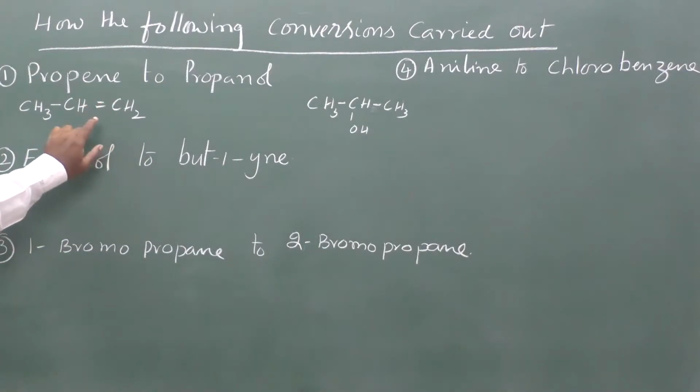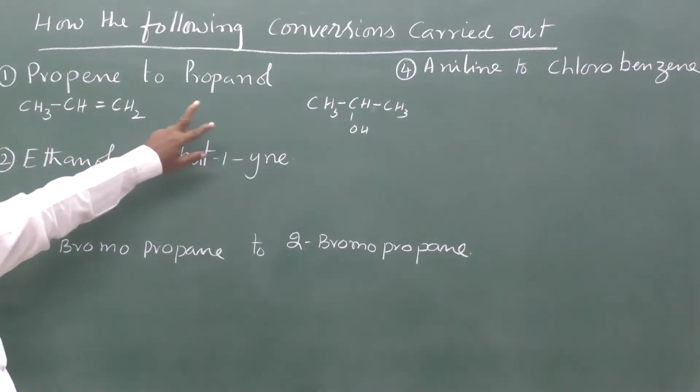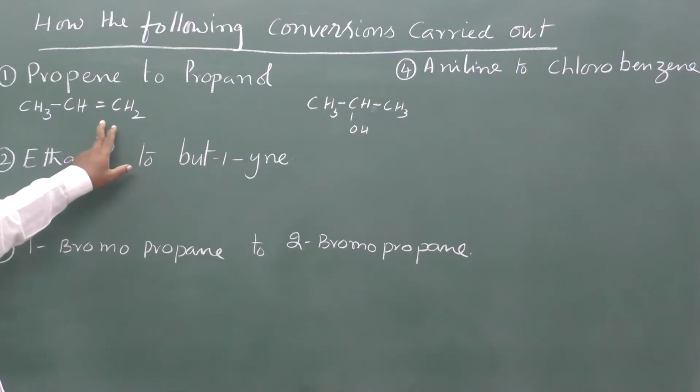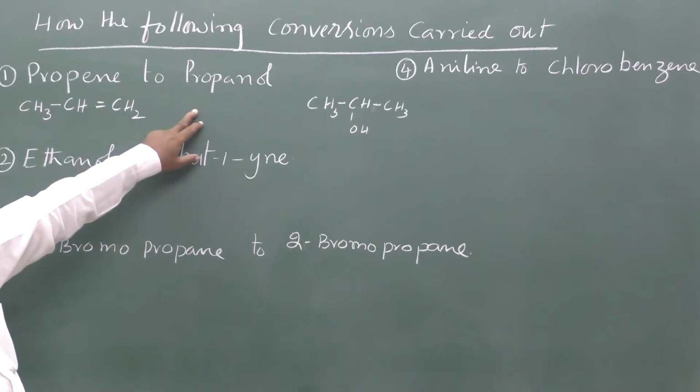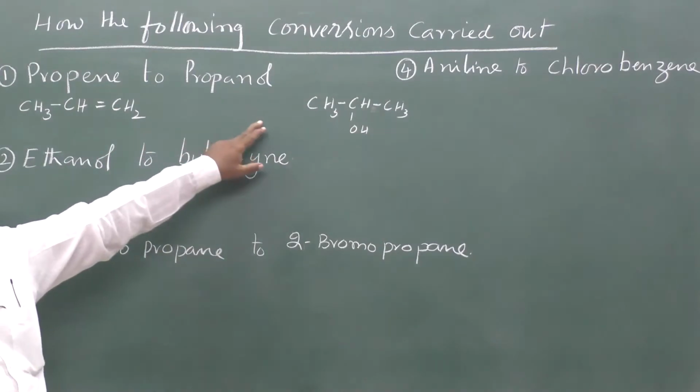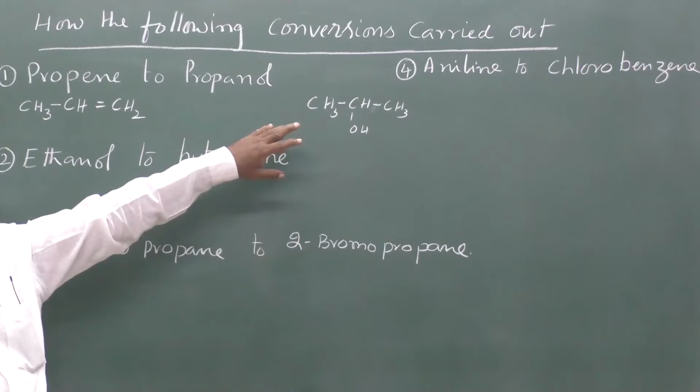Here this can be done in two steps. First is the conversion of this into an alkyl compound, and further with alcoholic KOH we can get that one.